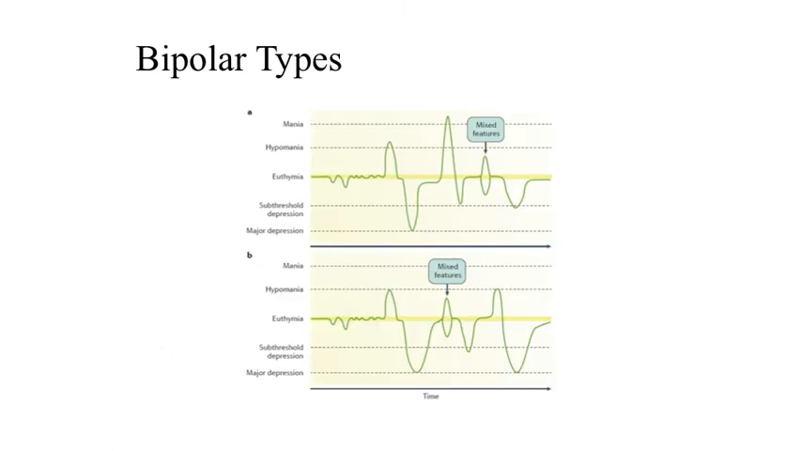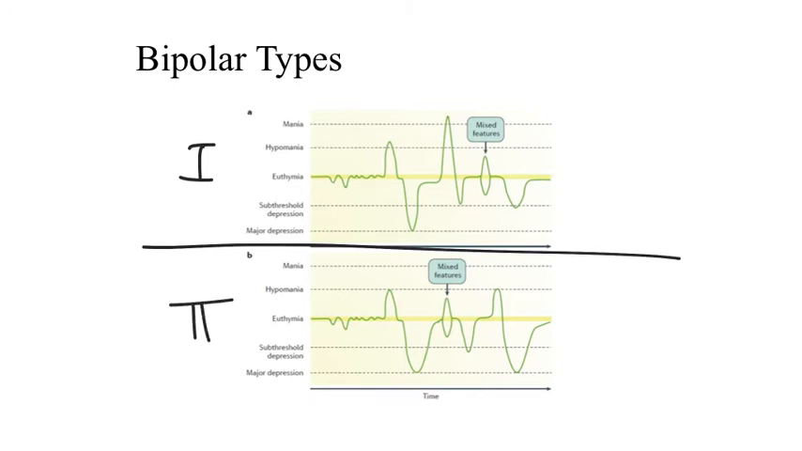There are 2 primary types of bipolar disorder, bipolar 1 and bipolar 2. These graphics demonstrate bipolar 1 on the top in panel A and bipolar 2 on the bottom in panel B. Bipolar 1 is characterized by the presence of at least one full-blown manic episode. Usually this is combined with periods of intense depression, although depression is not required for a diagnosis of bipolar 1.